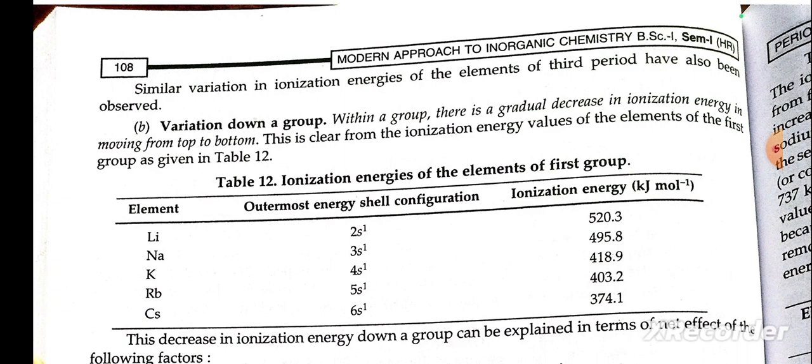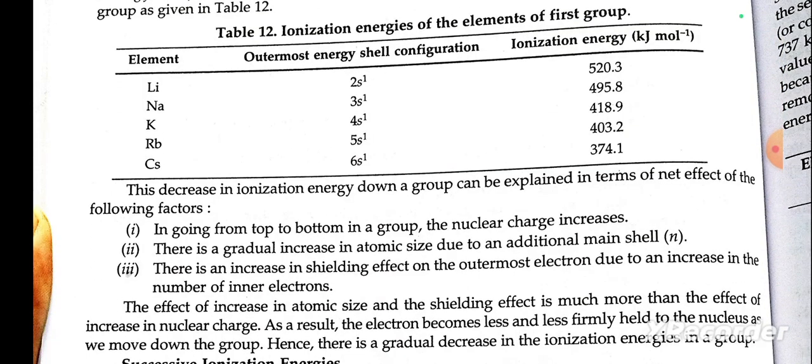B. Variation down a group. Within a group, there is a gradual decrease in ionization energy in moving from top to bottom. This is clear from the ionization energy values of the elements of the first group as given in table 12. This decrease in ionization energy down a group can be explained in terms of the net effect of the following factors. First, going from top to bottom in a group, the nuclear charge increases, and there is a gradual increase in atomic size due to the addition of new shells.